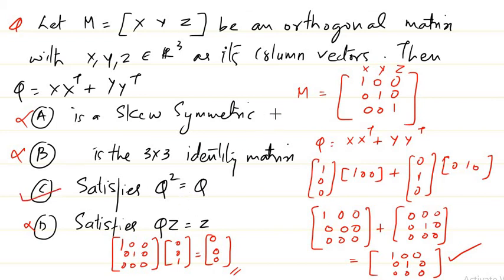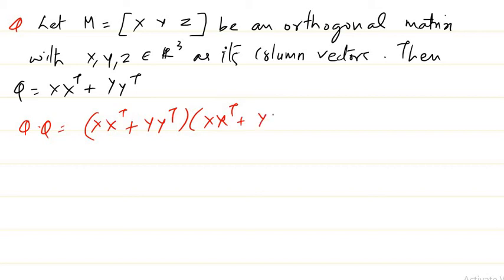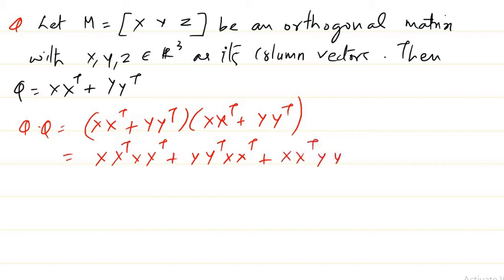Q square is equal to Q. So if you find Q square, that is Q into Q, we get x x transpose plus y y transpose into x x transpose plus y y transpose. If you multiply, what do you get? x x transpose x x transpose plus x x transpose y y transpose plus y y transpose x x transpose plus y y transpose y y transpose. This is what you get, right?